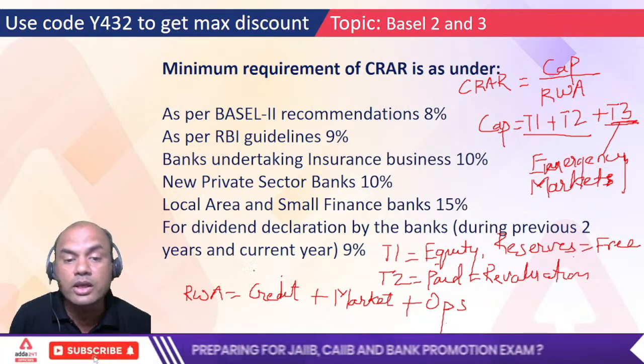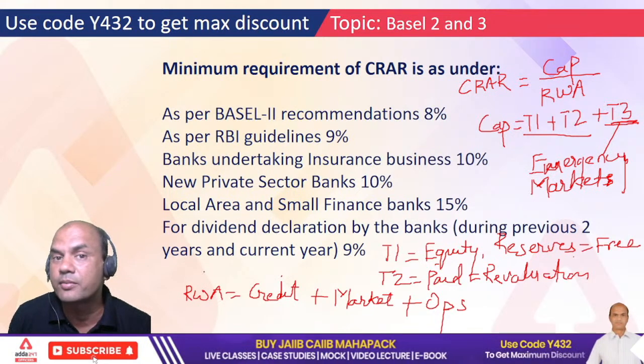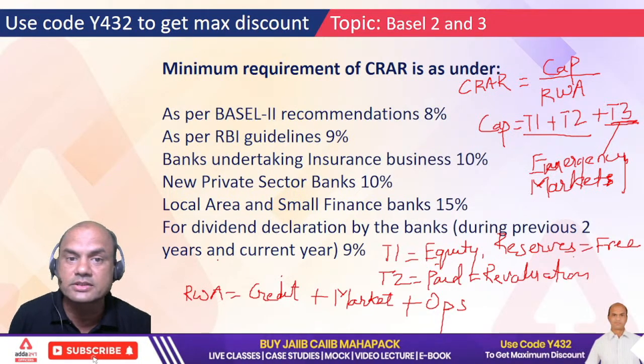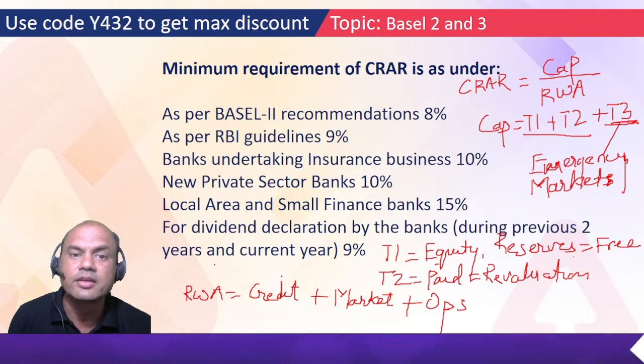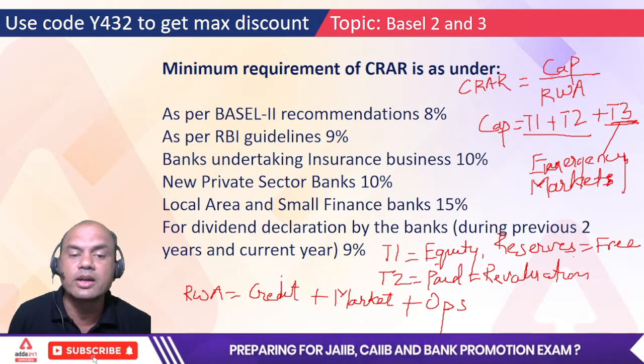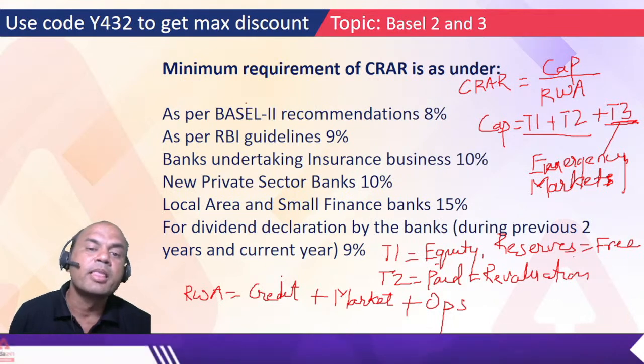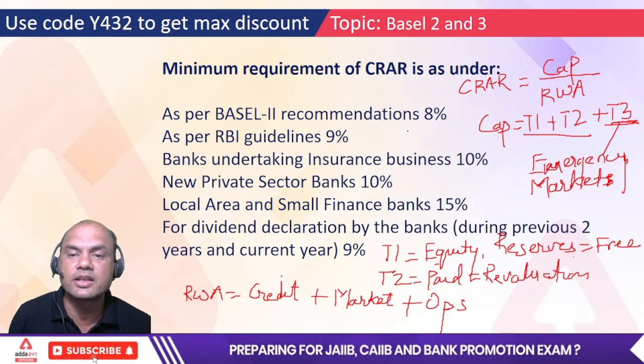How to calculate RWA? Again, I have taken a case study on this. Follow that case study, just last week I have done it. Follow all the videos under this series. I have taken up how to calculate that RWA over there. This is not a point of discussion today. So the point of discussion over here is: as per Basel norms, the CRAR minimum requirement is 8%.